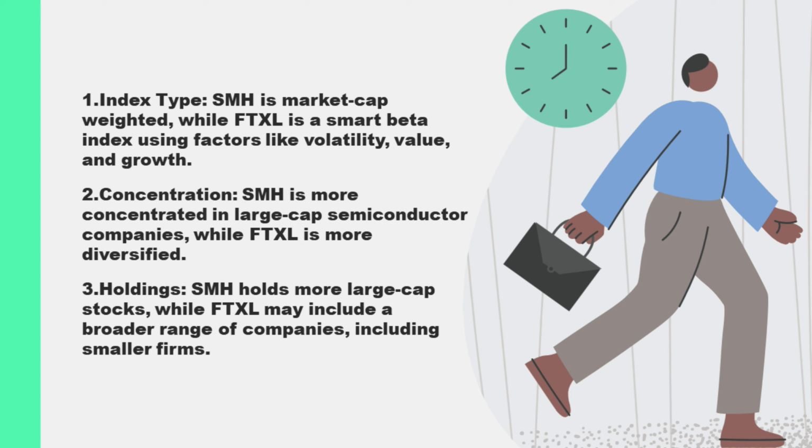In summary, SMH offers a more concentrated exposure to the largest semiconductor companies through a market cap-weighted approach, while FTXL provides a more diversified exposure using a factor-based methodology that considers a broader range of companies within the semiconductor industry. This leads to differences in risk, concentration, and potential returns between the two ETFs.